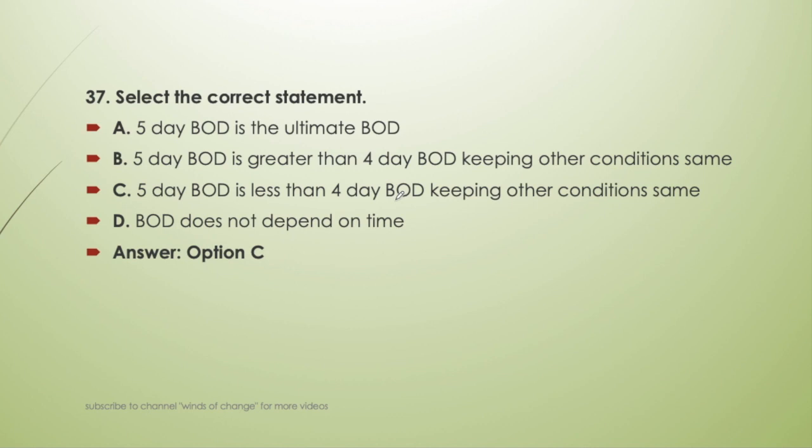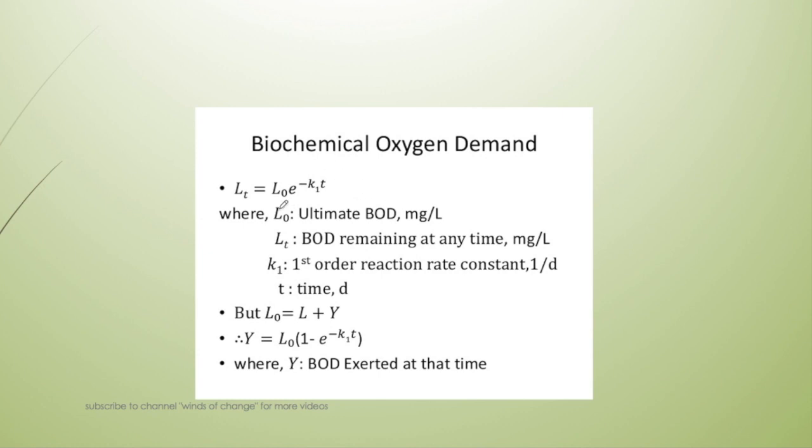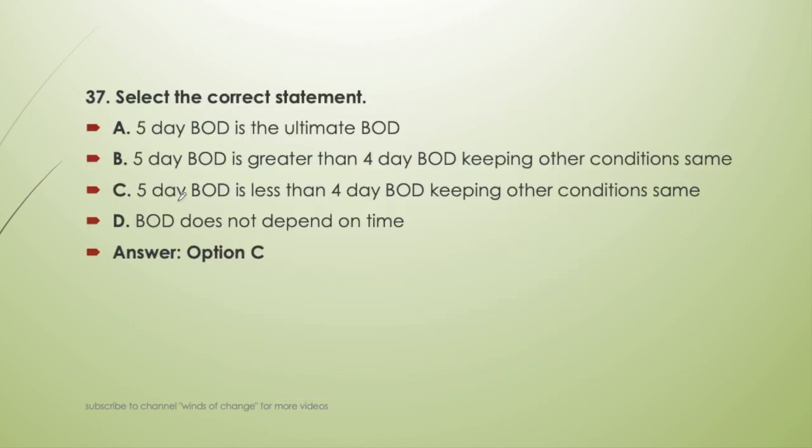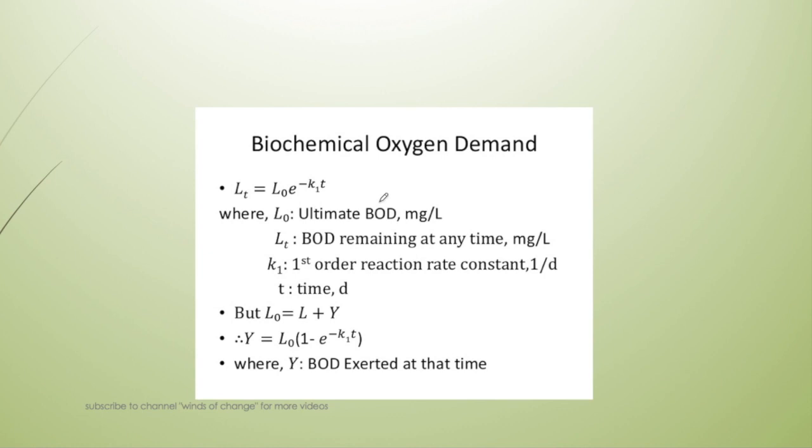Okay, why is it so? Because of this relation, the BOD value will decrease with time. Since in the starting the BOD value will be maximum and it decreases with time, we can watch the relation here to obtain the result.